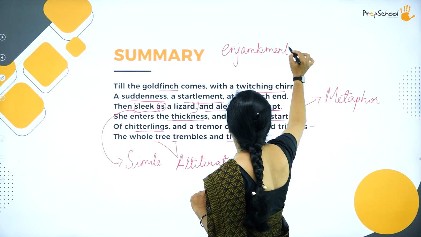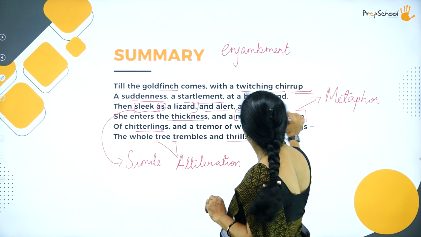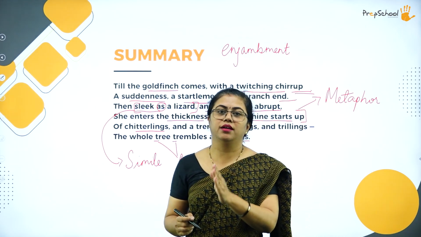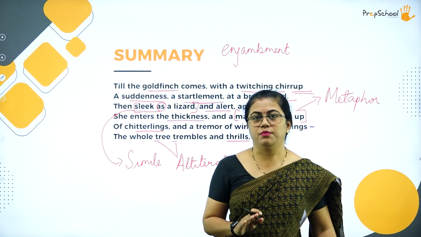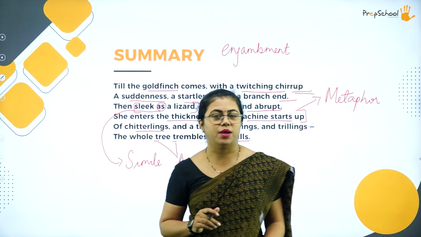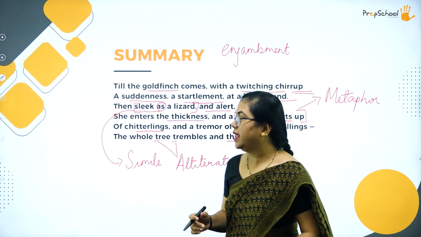The sentence doesn't end at the end of the line here, it ends in the next line or maybe somewhere in the middle. So the sentence not completing in that same line and completing somewhere else in the middle is called enjambment. Let us now move on to the next part.